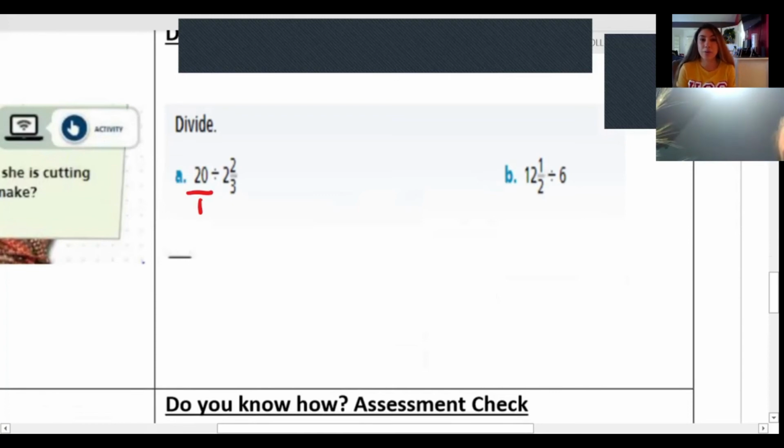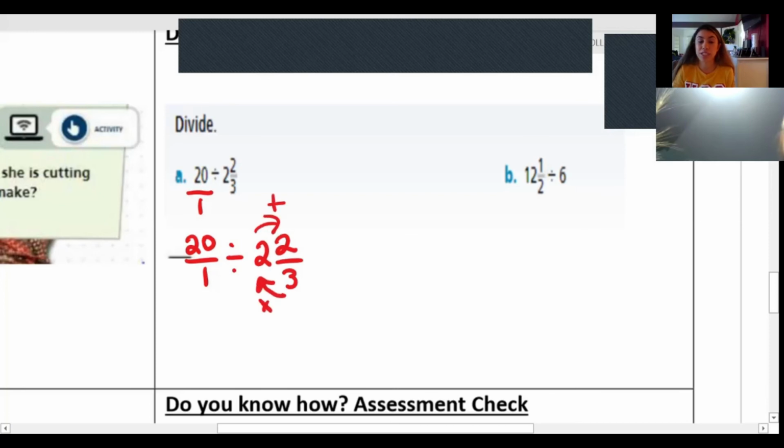So let's do that again. We'll put our whole number 20 over 1, and then we'll change our mixed number into an improper fraction. So 3 times 2 is 6, plus 2 is 8. We keep our denominator the same. So now we have 8/3. Now we can keep, change, and flip.